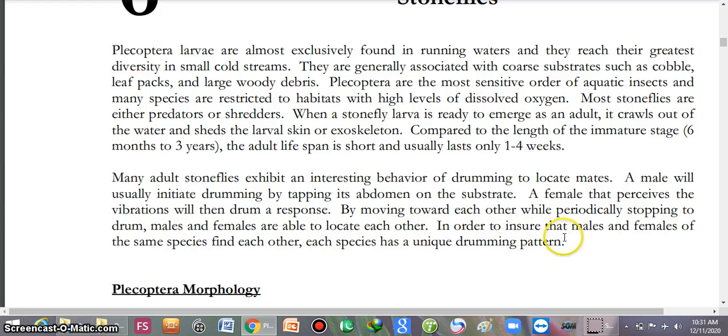In order to ensure that males and females of the same species find each other, each species has a unique drumming pattern. This is the pattern of locating a mate. The male drums the substrate with its abdomen, and in response the female also drums the substrate with her abdomen. To locate the species-specific mate, these vibration patterns are specific.